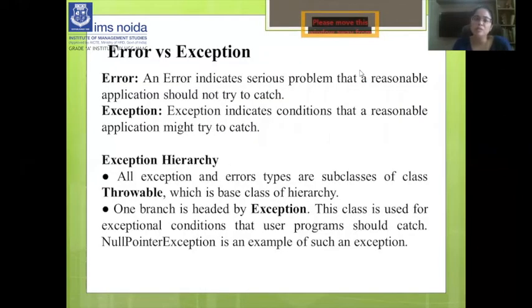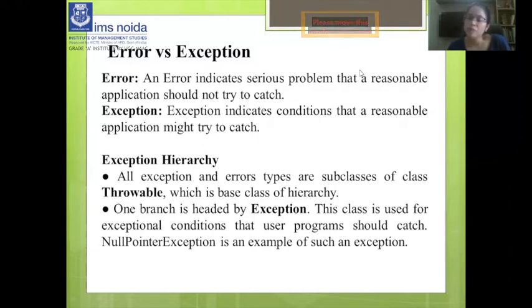So first, let's start with the exception hierarchy. This is a very important question, because sometimes the examiner asks students what is the parent class of all classes in Java, right?